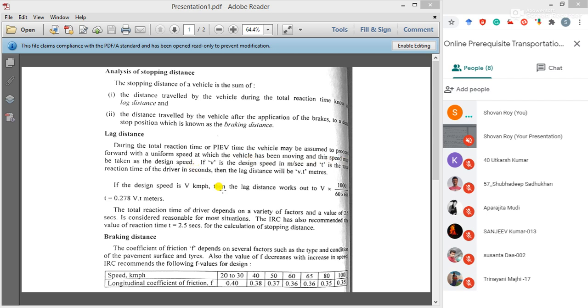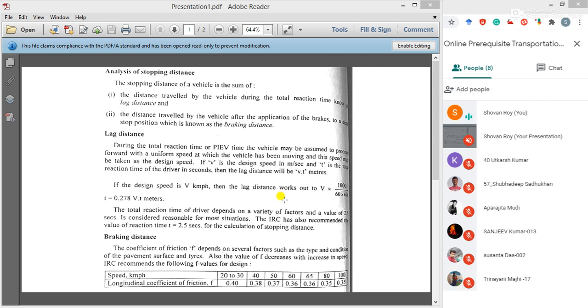This speed may be taken as the design speed. If V is the design speed in meters per second, and T is the total reaction time of the driver in seconds, then the lag distance will be V into T meters. So V is the speed, unit meters per second, and T is the time in seconds. If we multiply V and T, then Vt is the distance, defined as the lag distance.